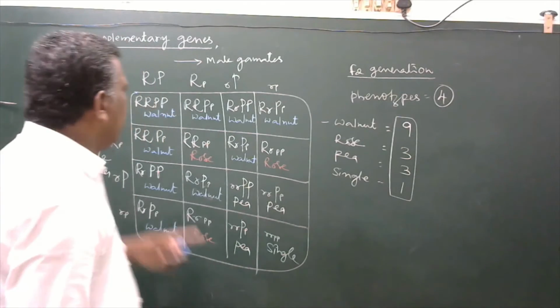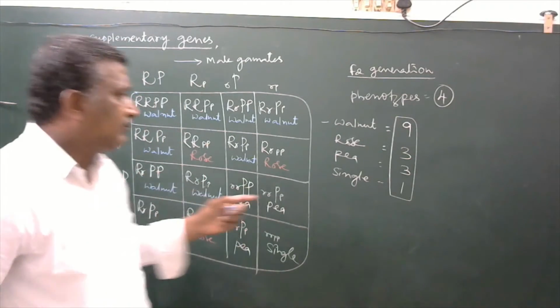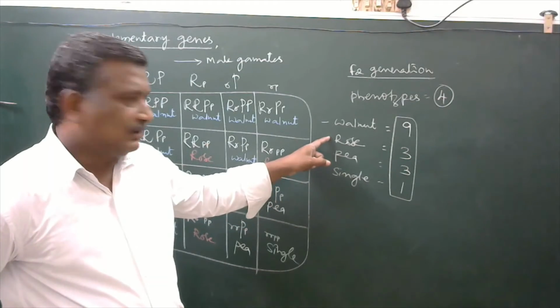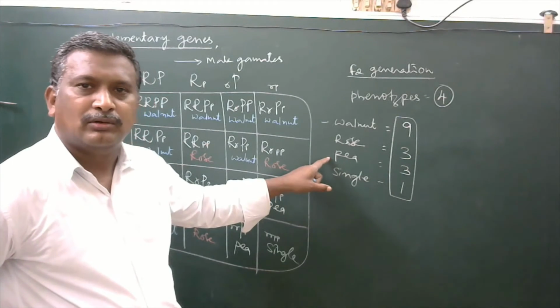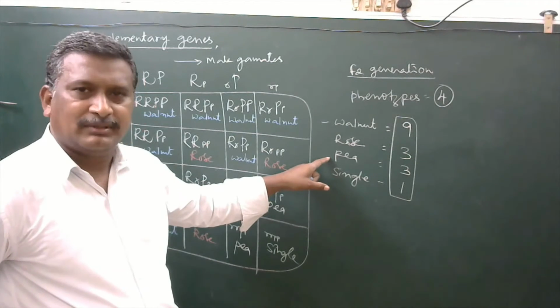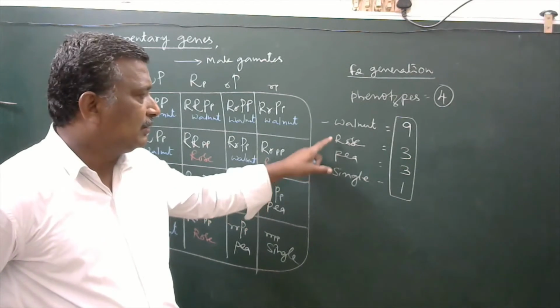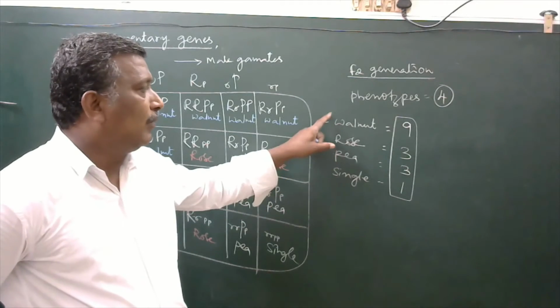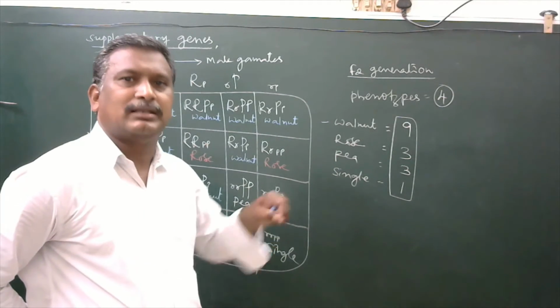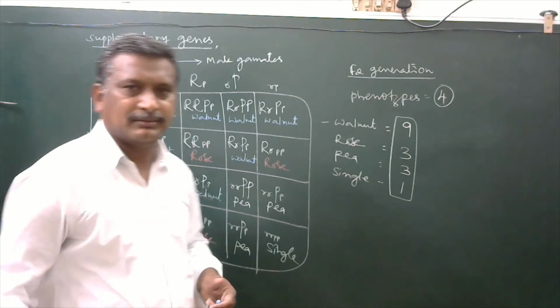Here, initially we took a rose comb fowl crossed with a pea comb fowl only. But in the F2 generation, in addition to rose and pea, we are getting walnut and single. So that is due to the interaction of genes.